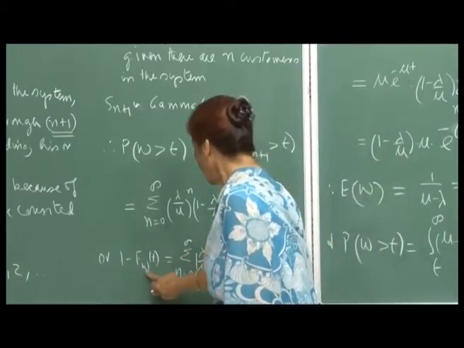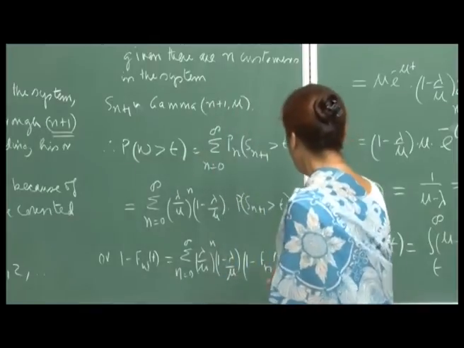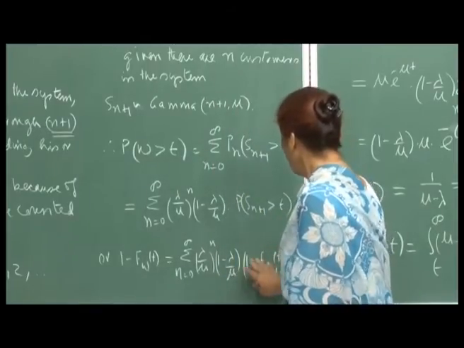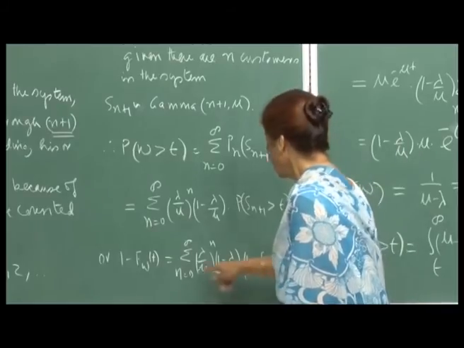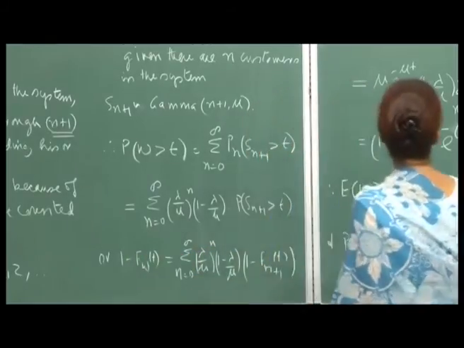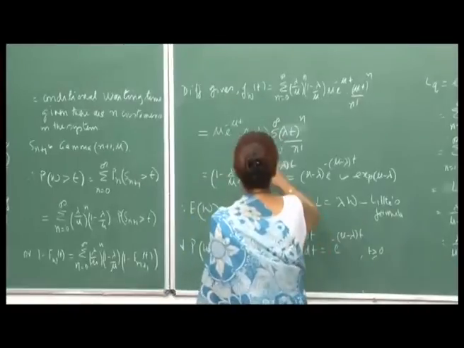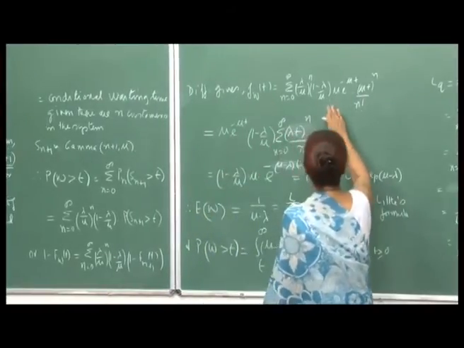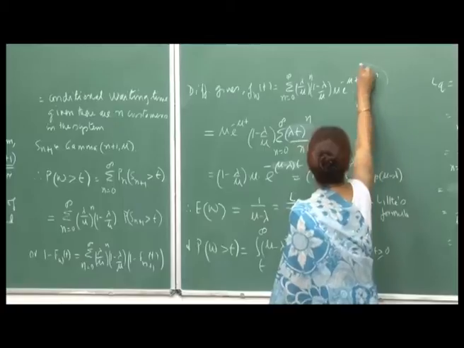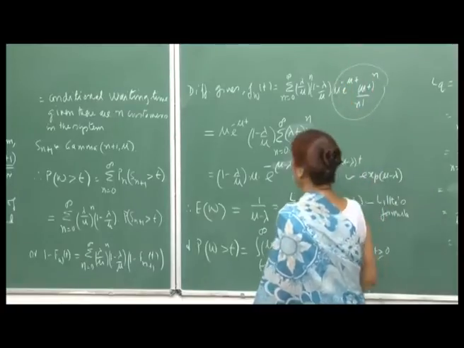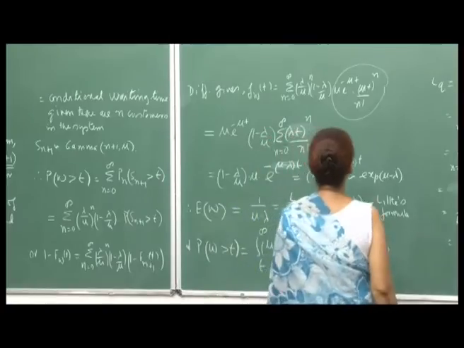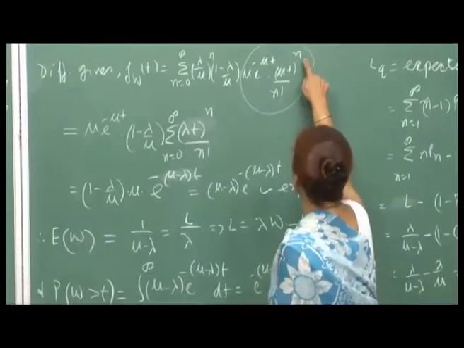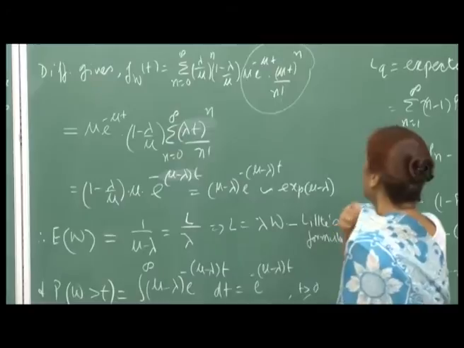This of course is 0, the minus sign will cancel out, because this is not a function of t. So, here it will be minus and minus, that will cancel out, and what you will get is that f_W(t) is equal to this whole thing, and this is your gamma (n+1, mu) PDF: mu e^{-mu t} (mu t)^n / n!.